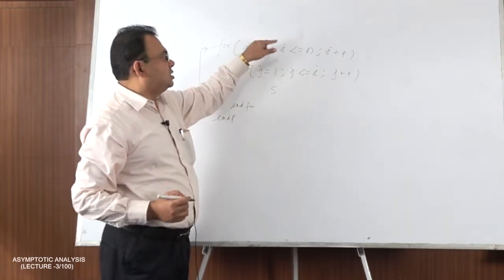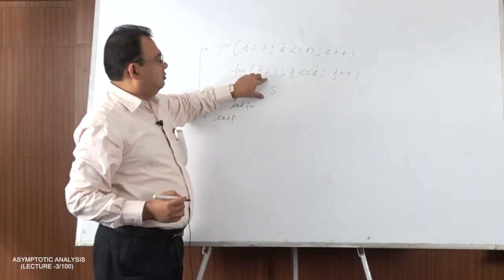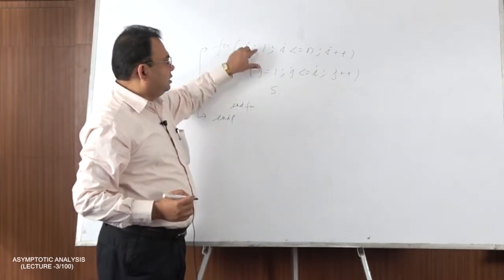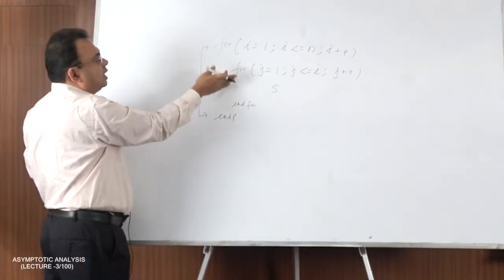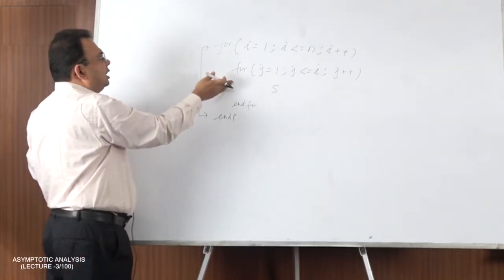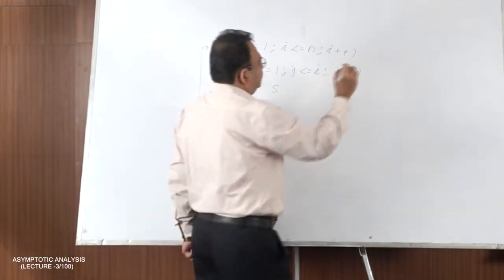So in this case we cannot simply multiply the number of iterations of the outer loop by the inner loop. That we cannot do. In this case we need to unroll the inner loop based on the outer loop. Now let us apply the same technique here.